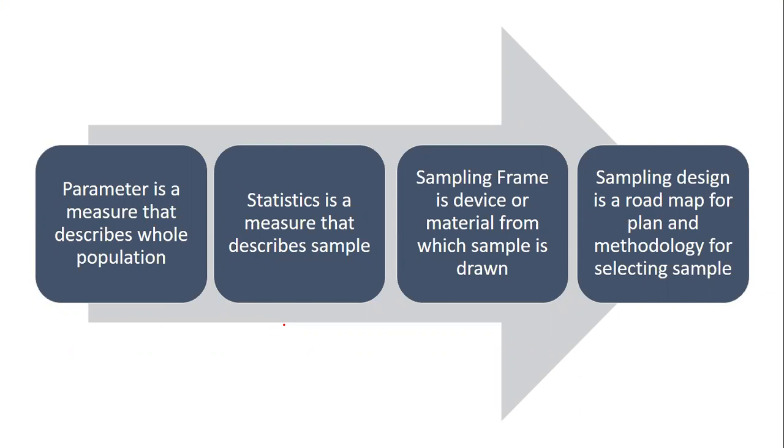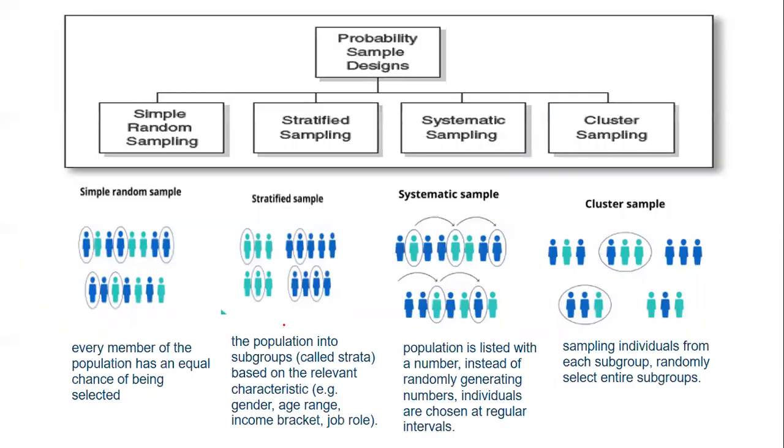So you have to be very careful. Parameter is used to measure the population. So parameter is related to population. Statistics is used to measure the sample. So statistics is related to sample. Sampling frame is a device from which the sample is drawn. And sampling design is a roadmap or the methodology for selecting the sample. So basically, it is sampling design or sampling frame it talks about.